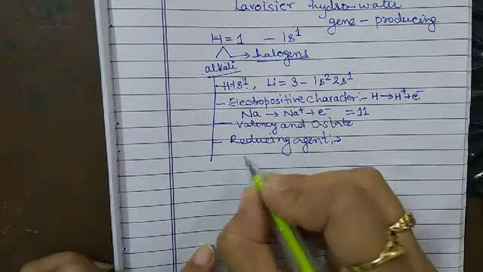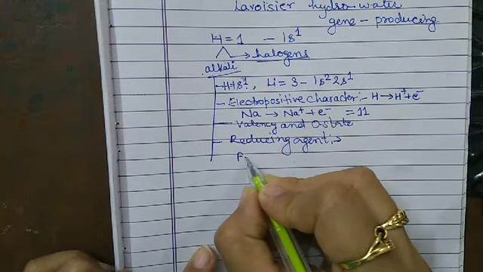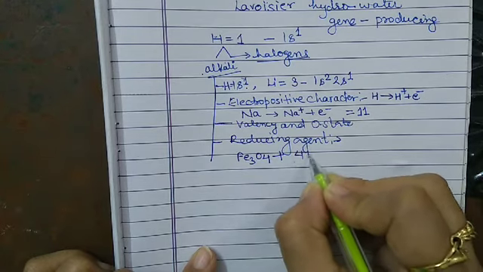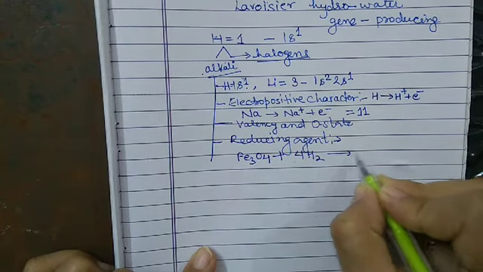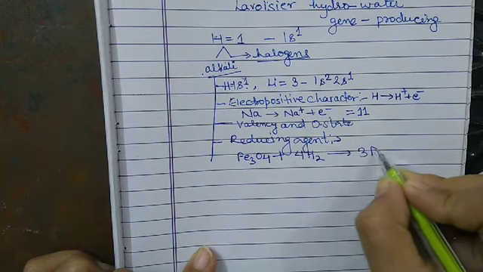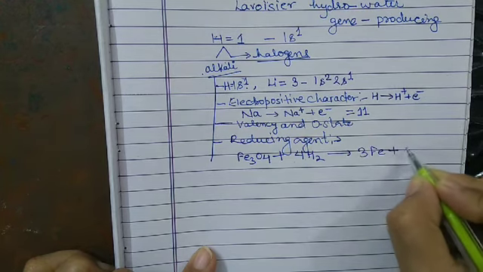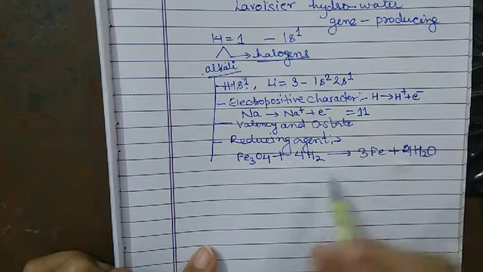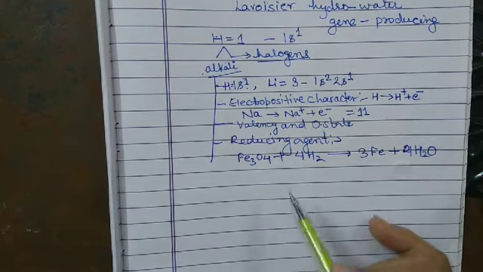Now let us take an example. For example, we have Fe3O4 plus 4H2. When it combines with the hydrogen, we have 3Fe plus 4H2O. Here hydrogen acts as a reducing agent.